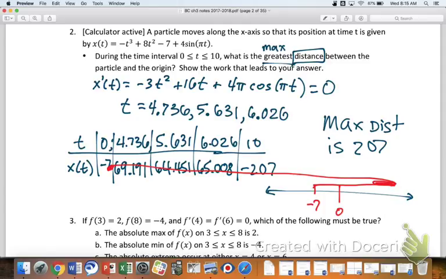Does that make sense? So how can we get the graph for position? You would graph this. It's hard to see, this is a lot deeper, maybe, than what you're thinking.